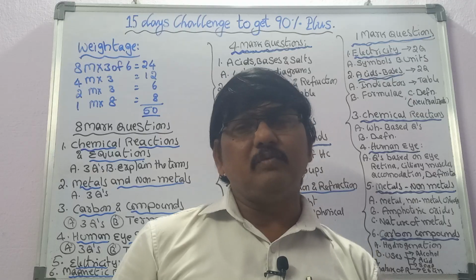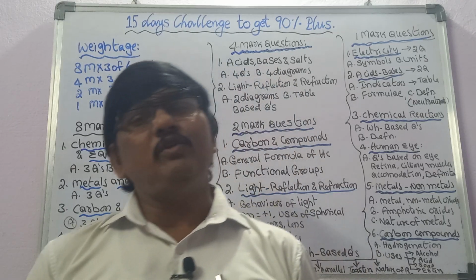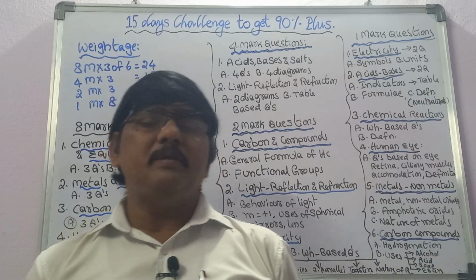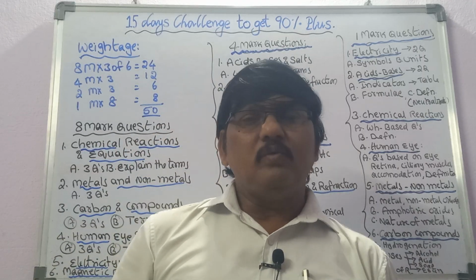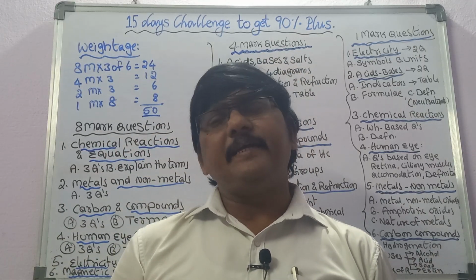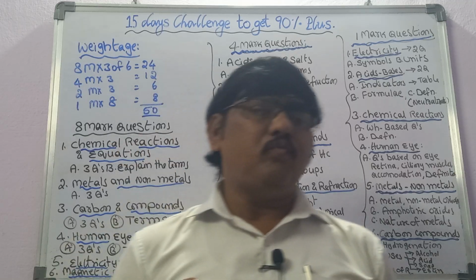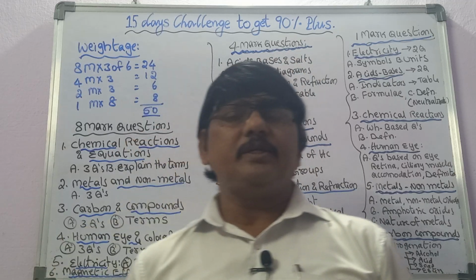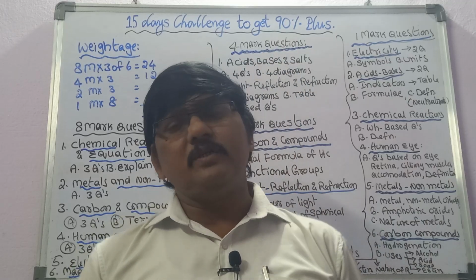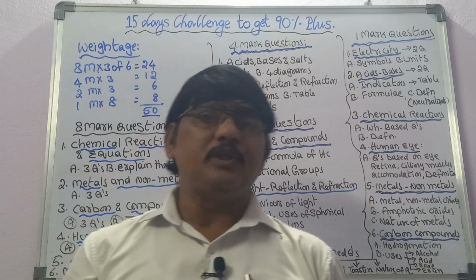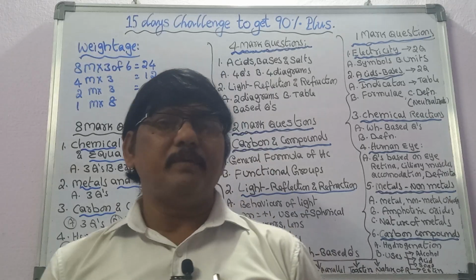Next, the human eye and the colourful world. Questions will be asked basically about the eye. In what way will the image form on the retina? What is the distance between the lens and the retina? 2.5 centimeters. Apart from that, if the eye changes its focal length, what causes it? Ciliary muscles. Based on ciliary muscles, one question will compulsorily come. Then MCQs will also come based on this.